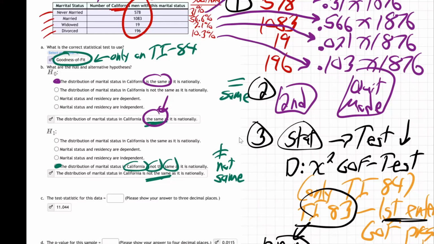It'd be like if I said, I'm not going to not go there, which means I am going to go there. If there's insufficient evidence, then there's not enough evidence. There was not enough evidence to conclude that they're not the same, so we conclude they are the same.